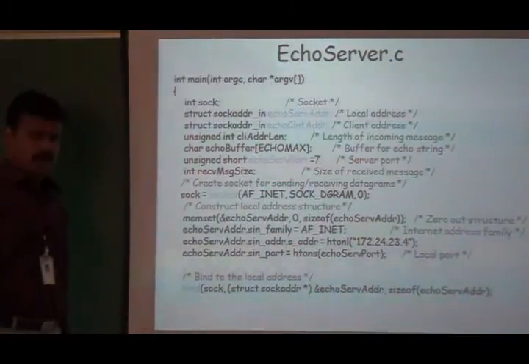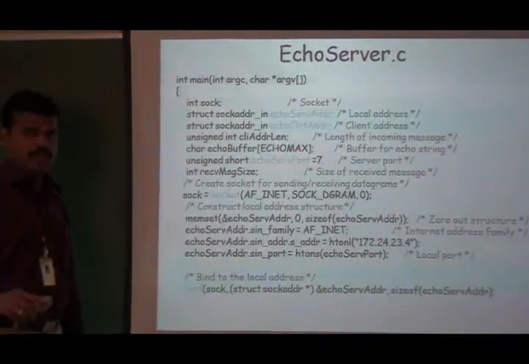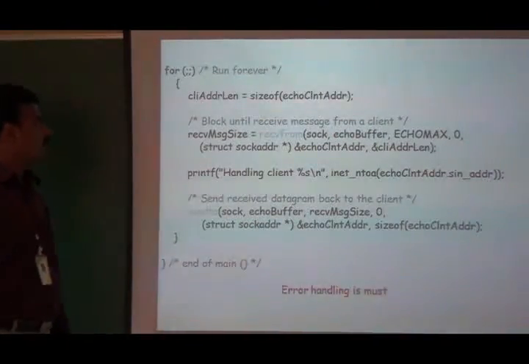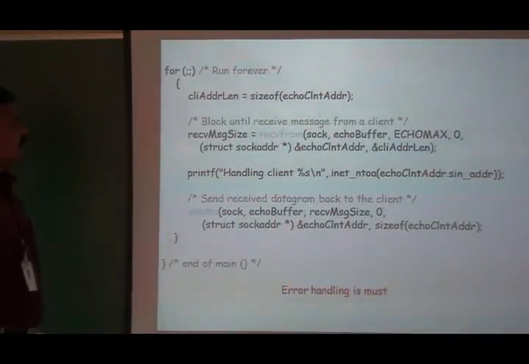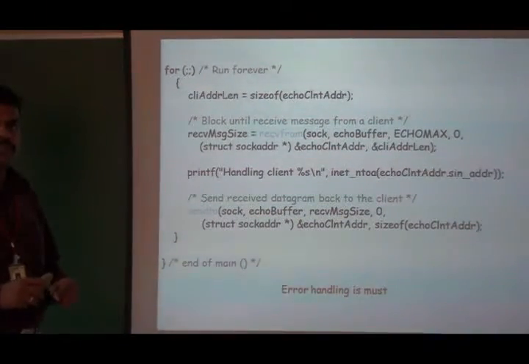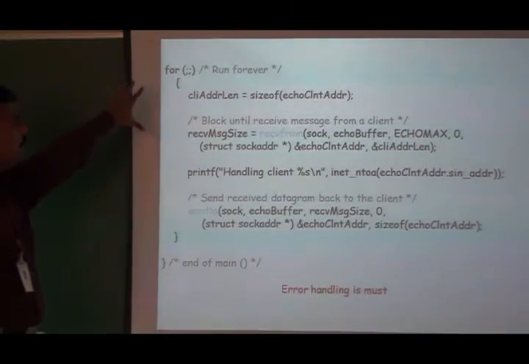Next we call the bind function to assign a protocol address to that socket. It is a concurrent server model, so the server process has to be running at all times. It is a long running program, so this code is put in an infinite loop.